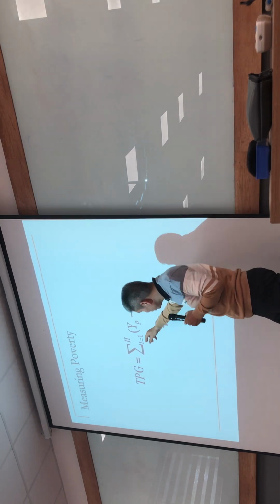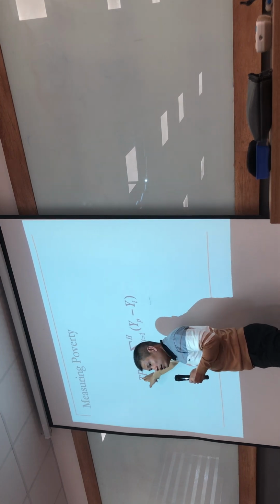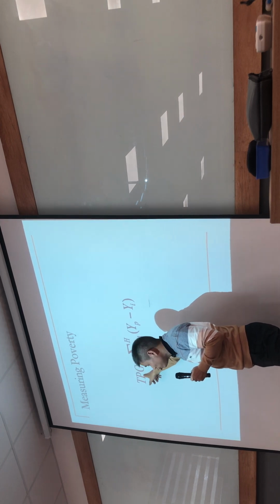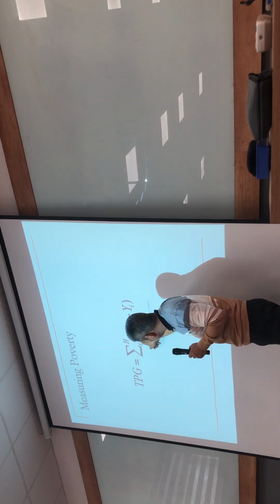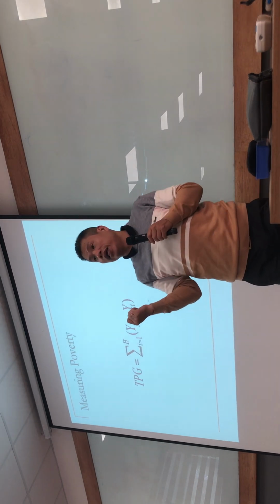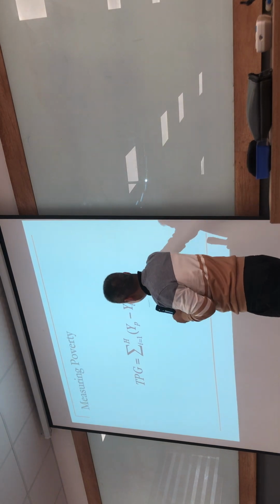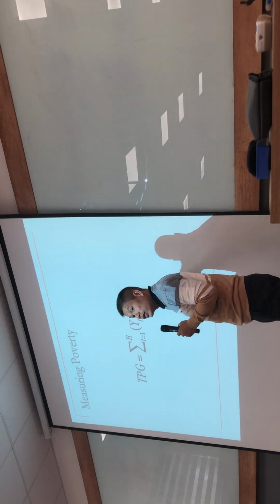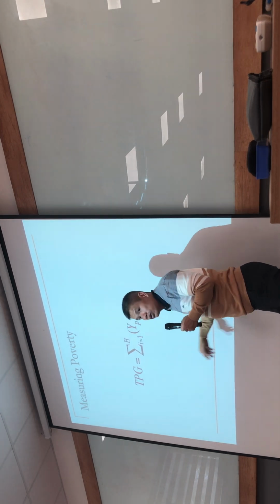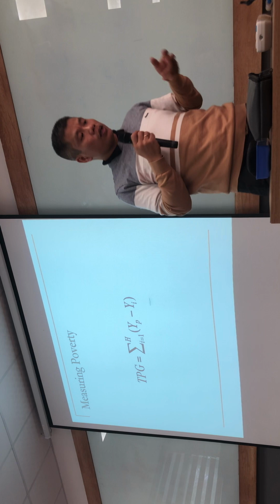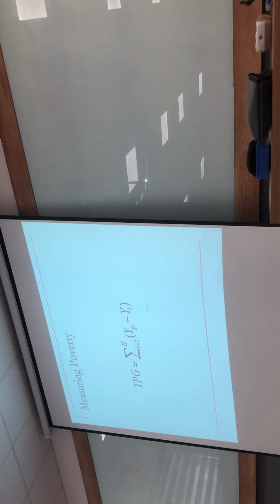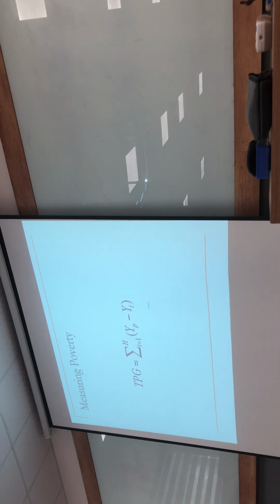And for the whole society, the whole country, for example the whole population sample, that means TPG, we do the sum, where i goes from 1 to H. That means we consider the set of the poor only, because if i is rich, it's not the case. Here i should be poor, so we can see the minimum budget, the minimum money needed to make them not poor.